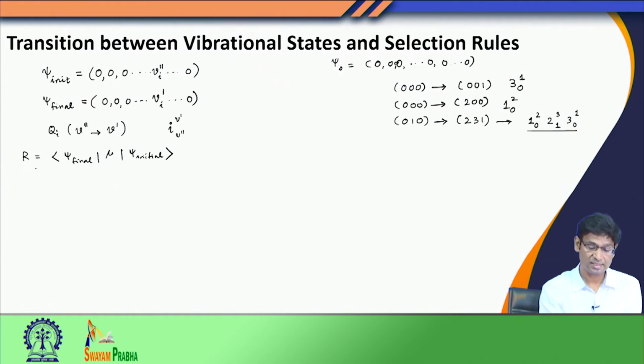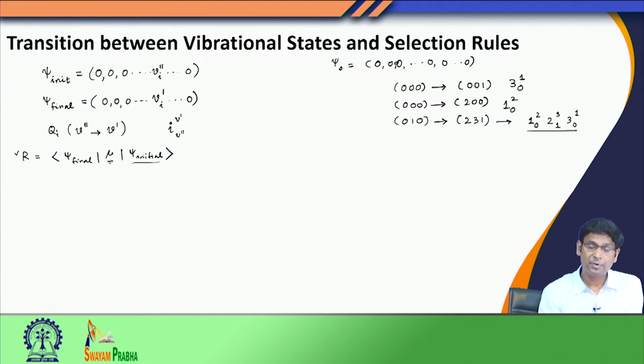So, what this tells is that I am starting from the psi initial state and reaching the psi final state, and how am I going to do this? I am going to do this through the electric dipole moment of this molecule, which is going to interact with the radiation's electromagnetic field, and that will result in this particular transition. The transition dipole moment squared is proportional to the intensity in the observed experimental spectrum. So, therefore, this is an important quantity to consider.